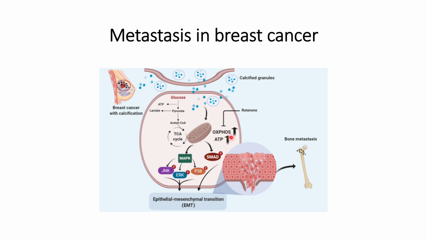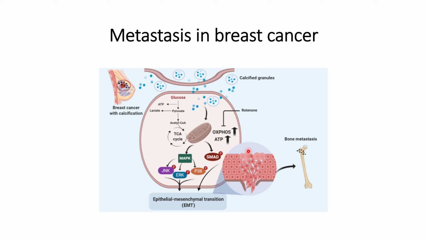And this has also been validated, that the OXPHOS pathway has been validated using rotenone. The function of rotenone is to inhibit the OXPHOS pathway, and thereafter it will reduce the efficient conversion into ATP, and the migration of these breast cancer cells is reduced whenever the cells are treated with rotenone.